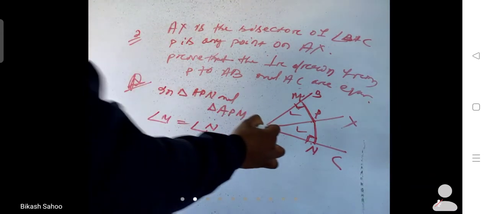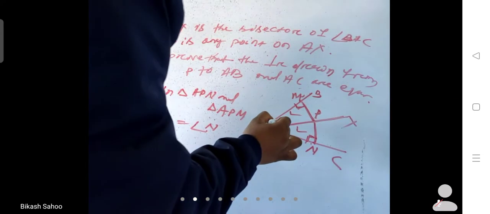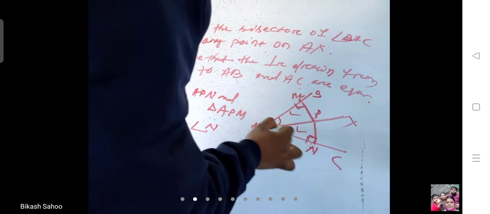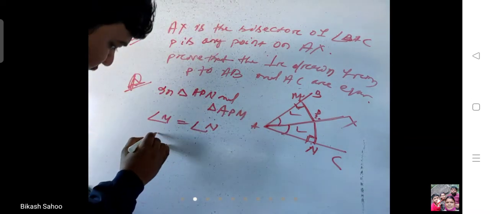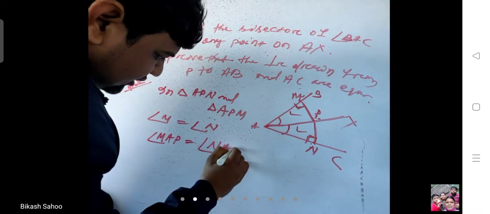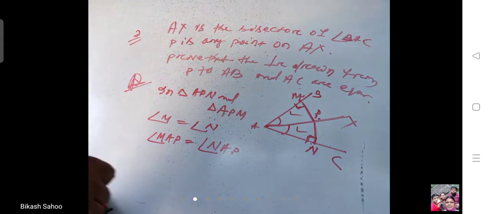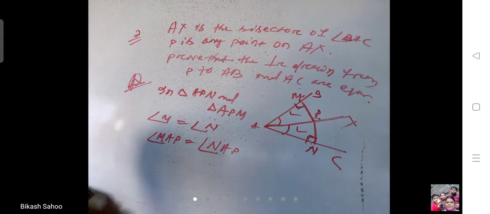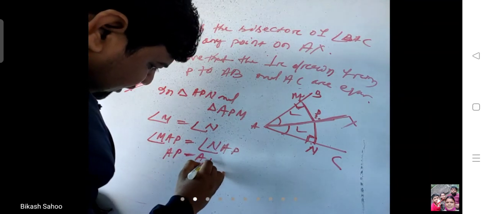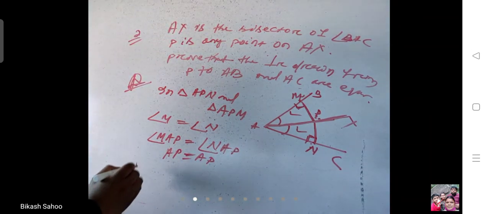And as AX is the bisector, angle MAP is equal to angle NAP. Yes or no? Then AP is the common side. AP is equal to AP.